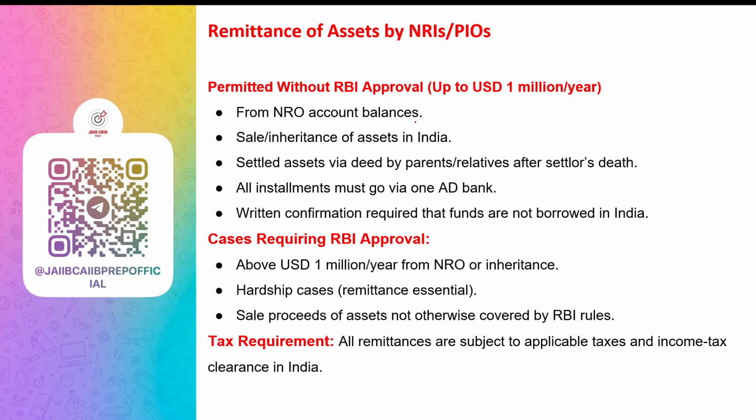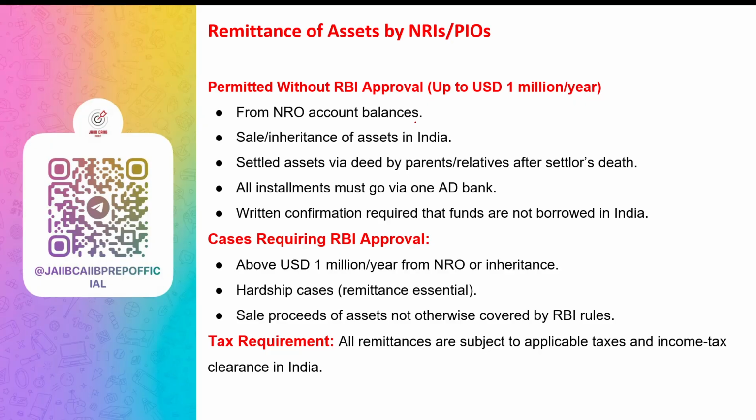What assets can this remittance be made from? So money in NRO account, sale proceeds of the property, or the property inherited, or assets received through a deed of settlement. A deed of settlement is valid after the death of the person who made the deed, and all remittance installments should go through one bank branch. And for money from NRO account, they must declare that the money is not from loans taken in India.